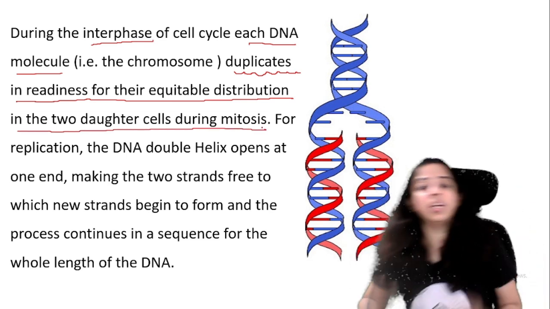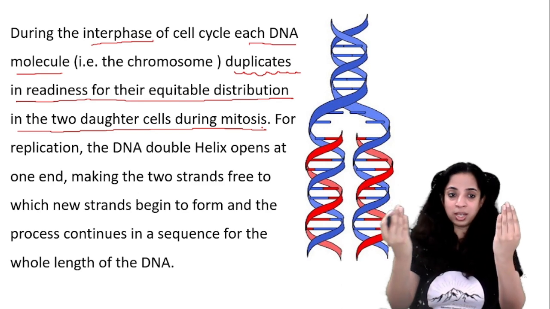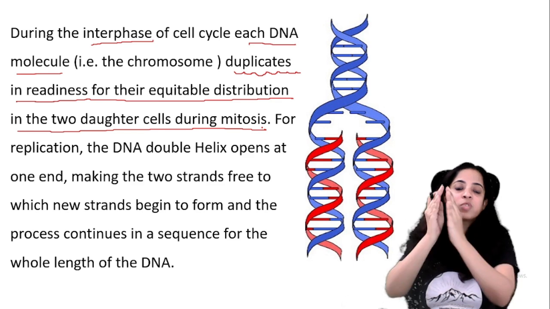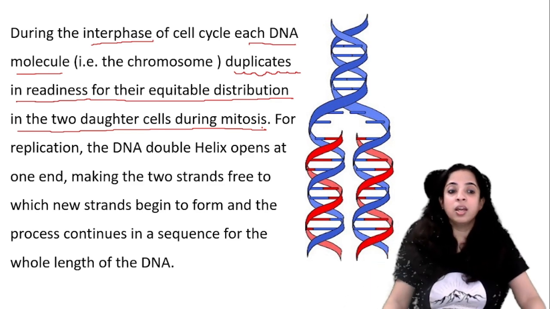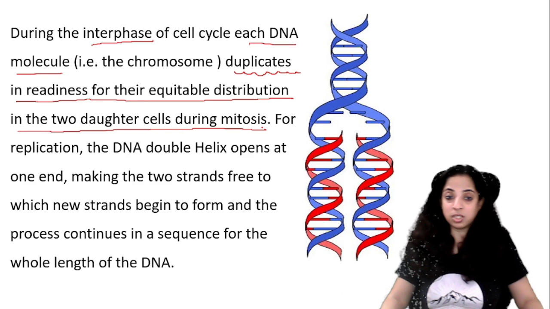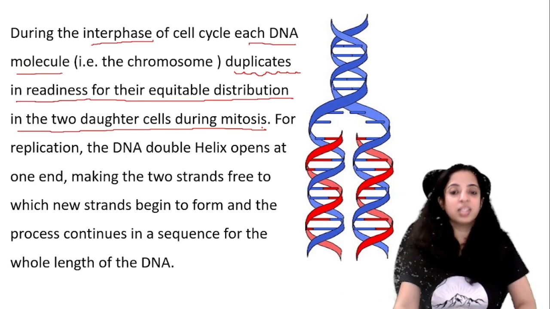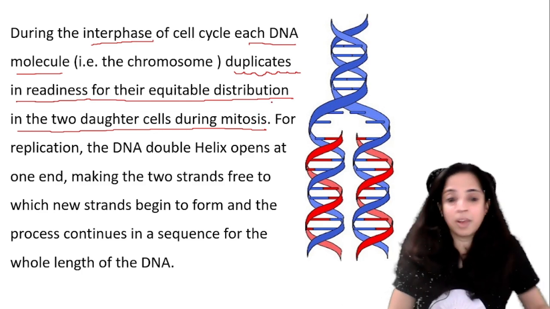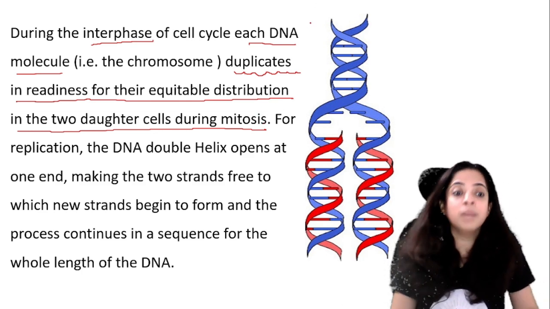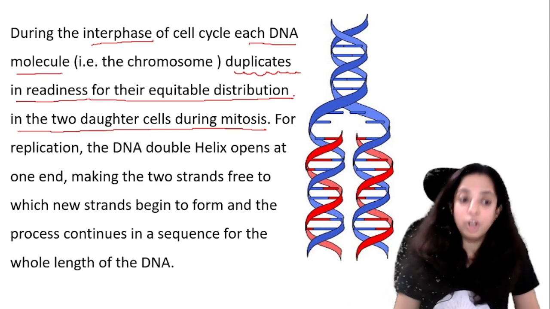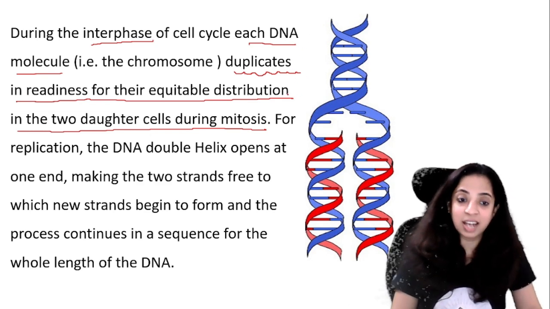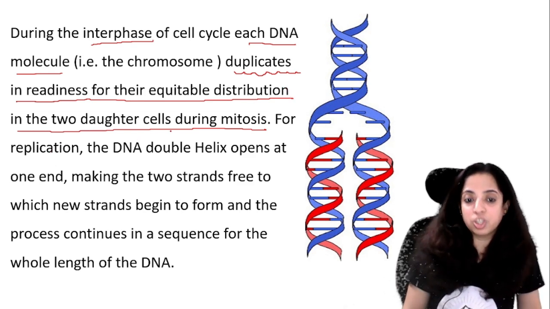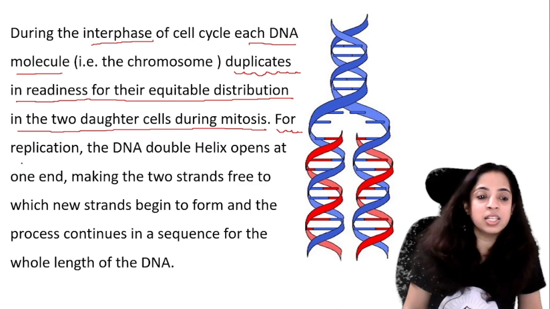Now what does it mean? It duplicates, makes 2, so that it is ready for its equitable distribution, so that it can do equal distribution to form daughter cells during mitosis. Mitosis is the process where the DNA is duplicated and then it is replicated. So now you have to understand that each DNA molecule duplicates so that it can be equitably distributed and then it can be replicated. Now at the time of replication, look carefully.